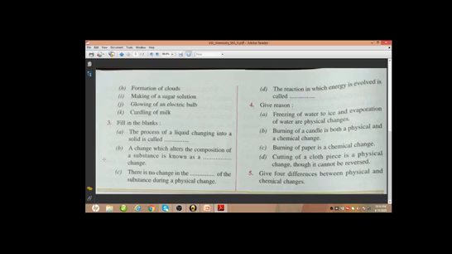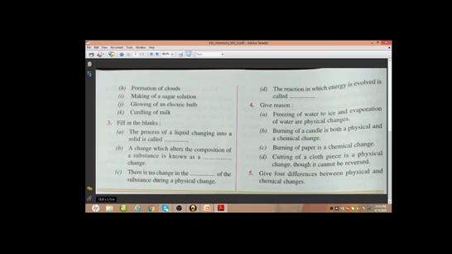Next, fill in the blanks. The process of a liquid changing into a solid is called freezing. A change which alters the composition of a substance is known as a chemical change, because only in a chemical change does it alter the composition of a substance.